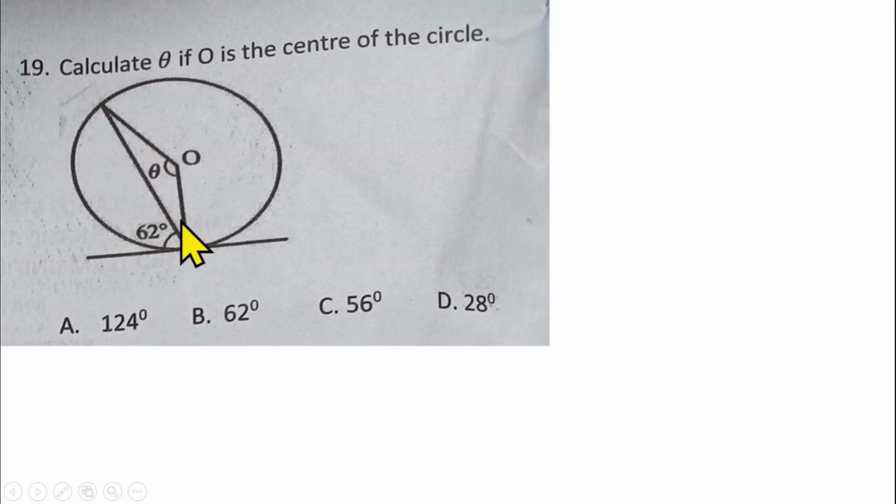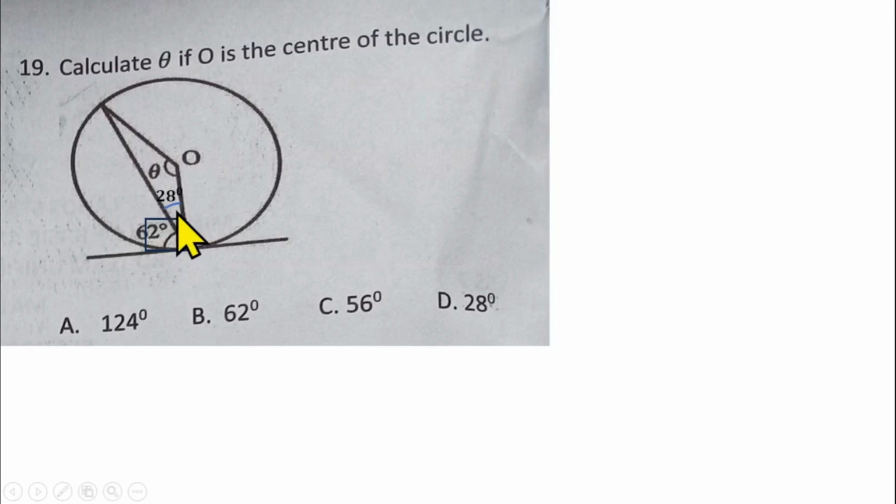So that means the whole angle here is 90 degrees. And if the whole angle here is 90 degrees, you can find the small angle inside this triangle. The whole angle there is 90, like I said, it's a right angle. That helps us find the angle here by removing 62 from 90, and that will give us 28 degrees.